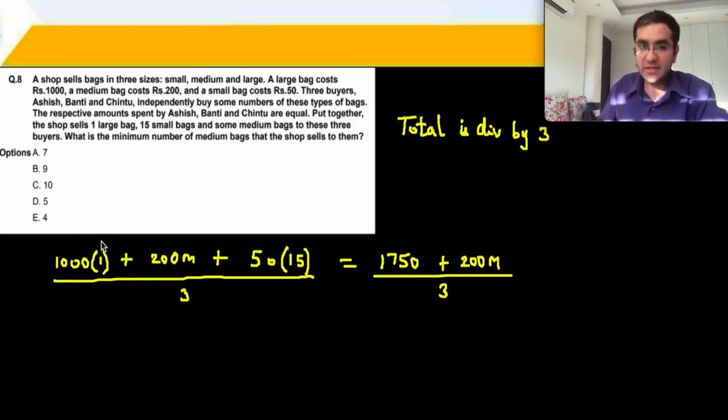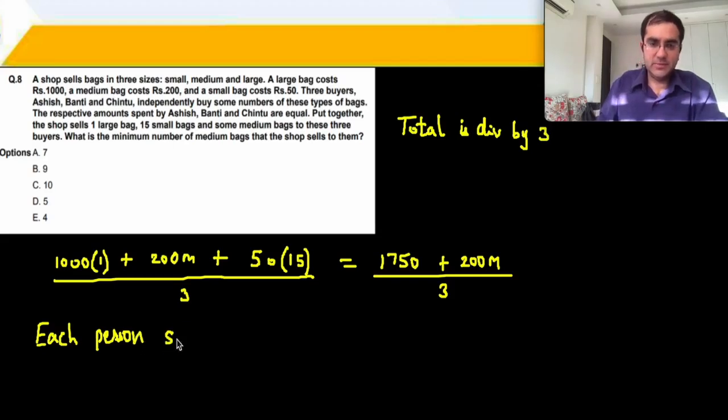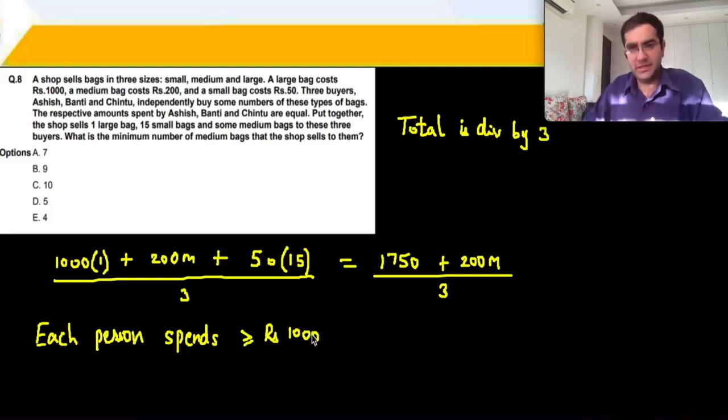So that means that if somebody is getting the large bag 1000 rupees wala, that means each person spends greater than or equal to rupees 1000. ये बात तो पक्की है. ठीक है. Each person spends greater than or equal to rupees 1000 because somebody bought the large bag. ठीक है.